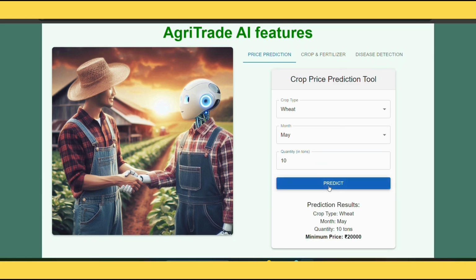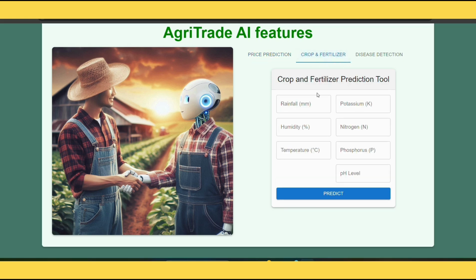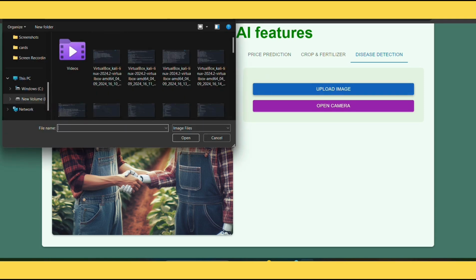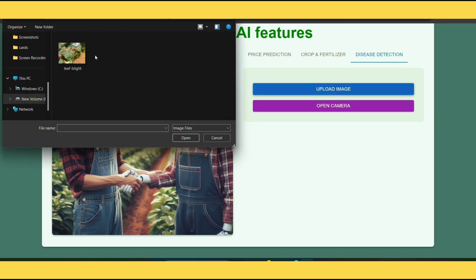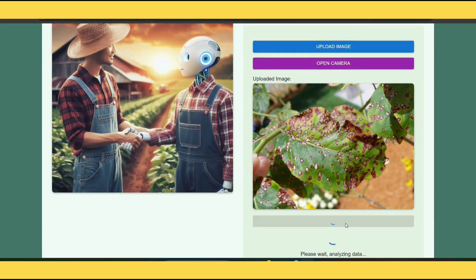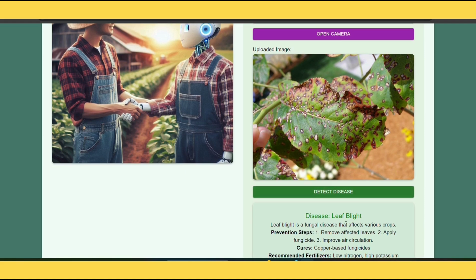Second, the crop and fertilizer recommendation tool analyzes the soil data provided by the user to suggest the best crop to grow and the optimal fertilizer to use for maximum yield. Lastly, our image-based disease detection system allows users to upload or capture an image of a crop. The AI analyzes the image, detects any disease, and provides recommended steps for treatment.